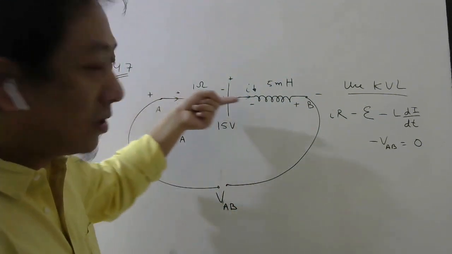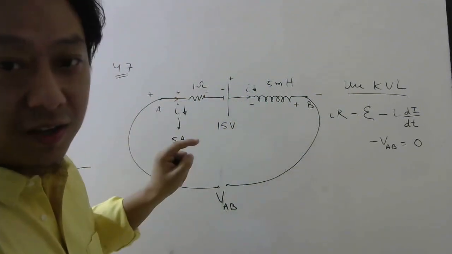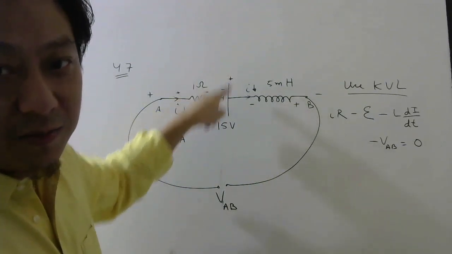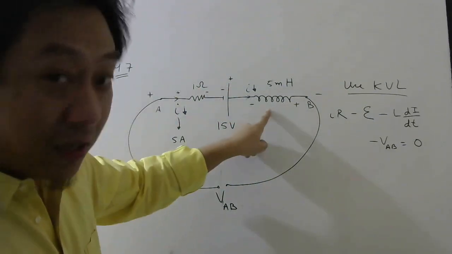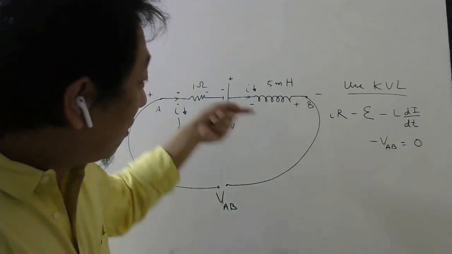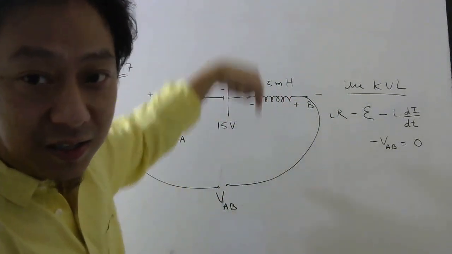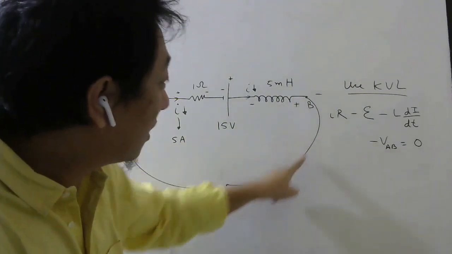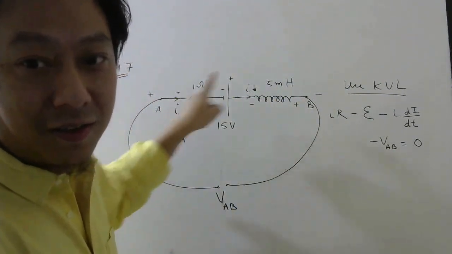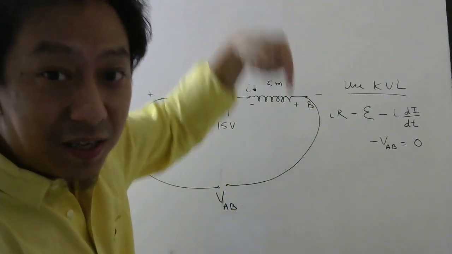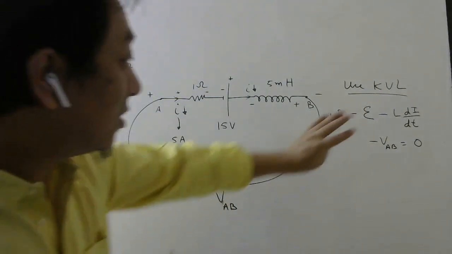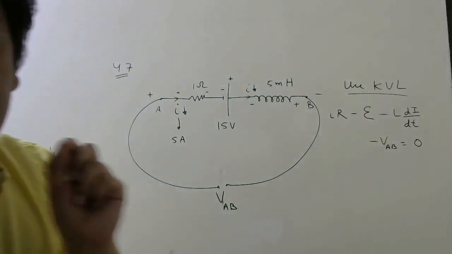So for the resistor, it is very easy. If current is going this way, this is higher, this is lower. For the battery, the lines only will show. This smaller line means negative, this bigger line means positive. For the inductor, it will be challenging. If current is going this way and it is decreasing, this will act like a battery which will try to send current in the same direction so that it opposes the decrease in the current. So this should be positive, this should be negative. So this is the KVL equation at any given instant.